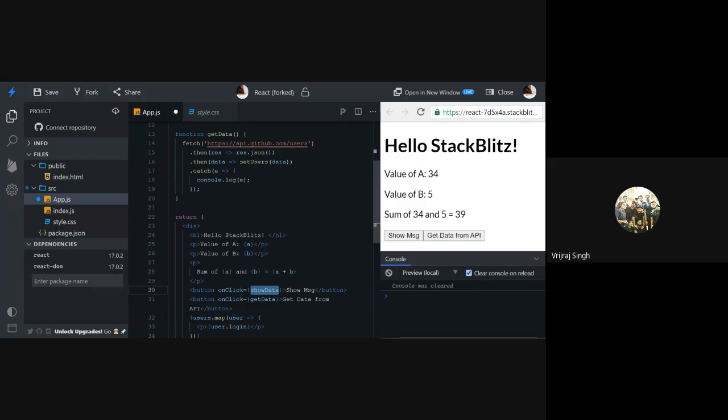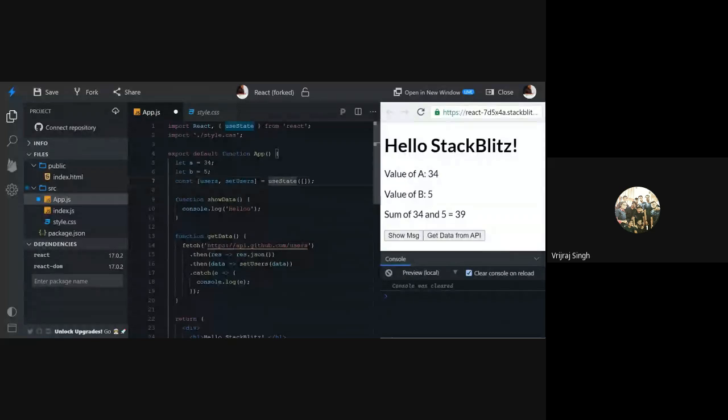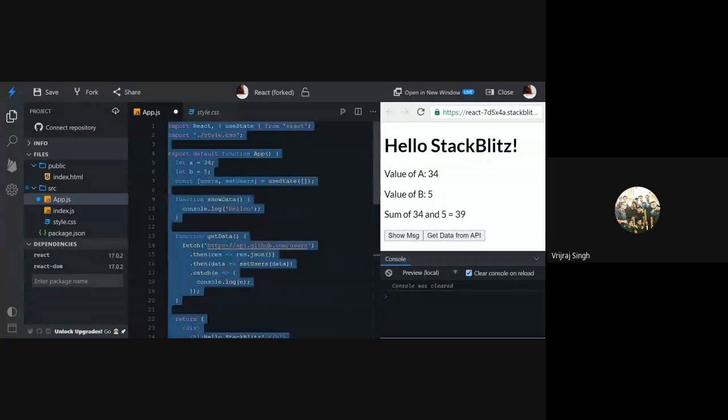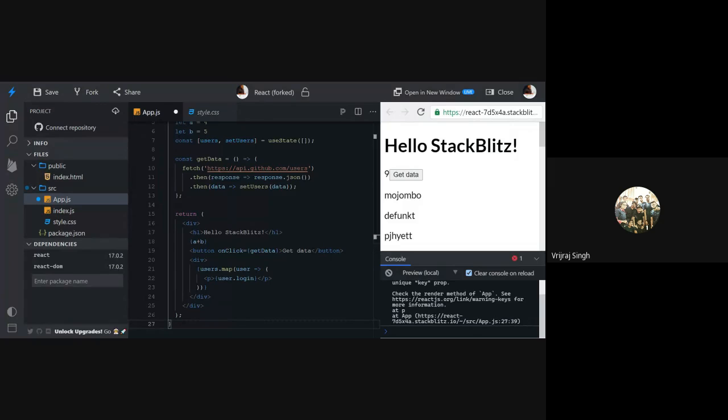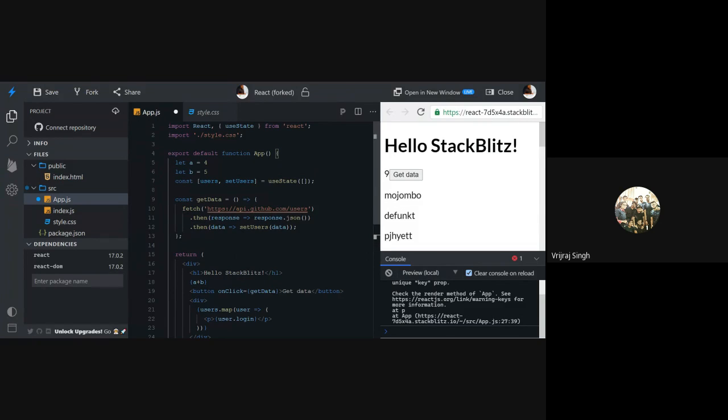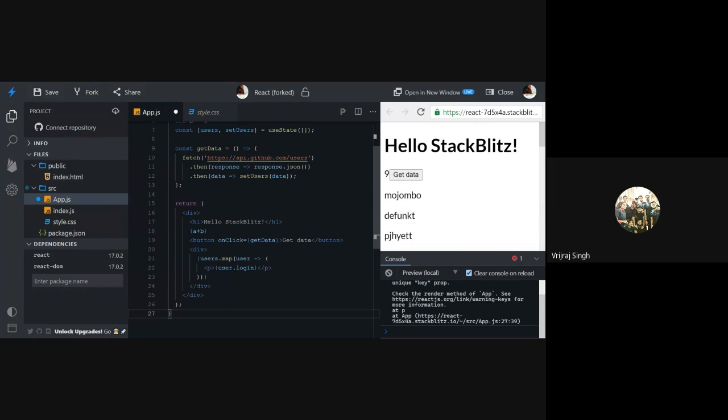I don't know exactly what's going on in the useState part. Maybe I will replace support. Here we are getting the data. I don't know why this error is happening.